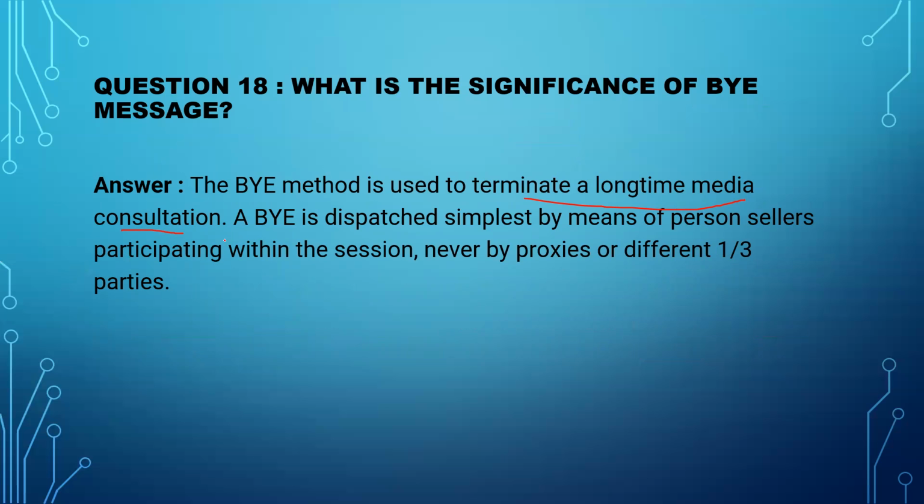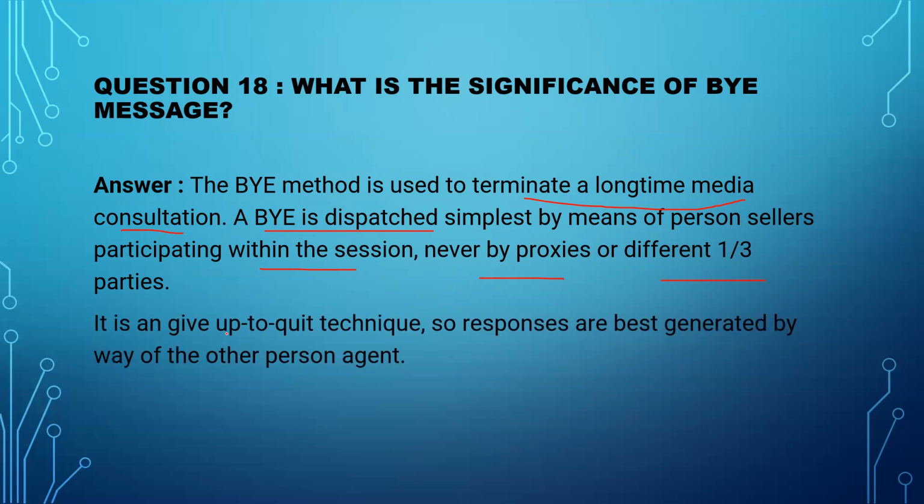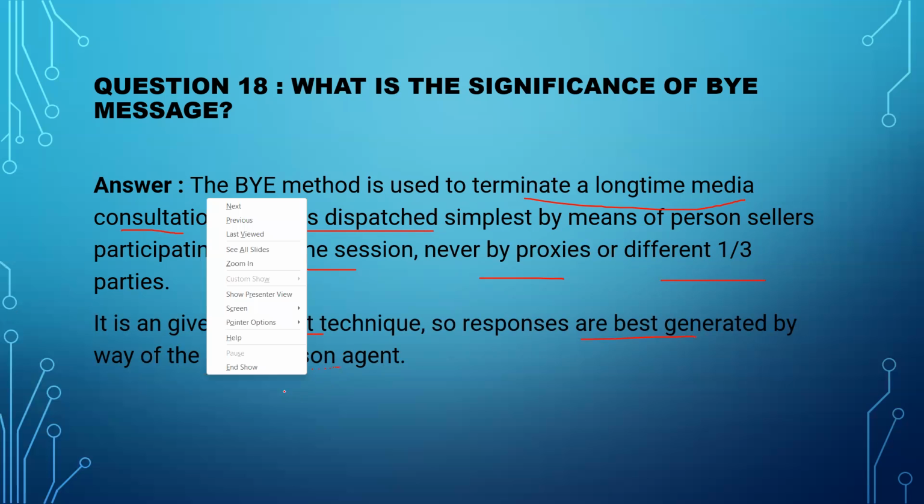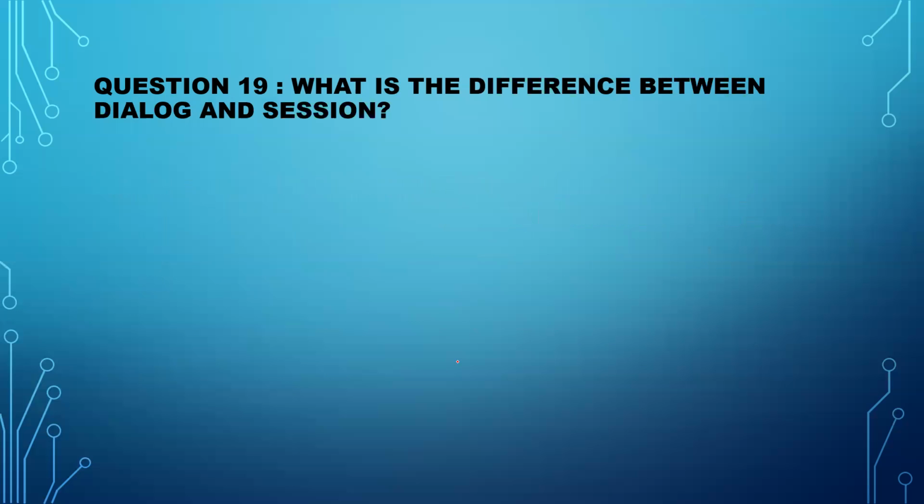Once you disconnect it, there will be a BYE message. A BYE is dispatched solely by user agents participating in the session, never by proxies or other third parties. It is an end to end method. So responses are only generated by the other user agent, right?